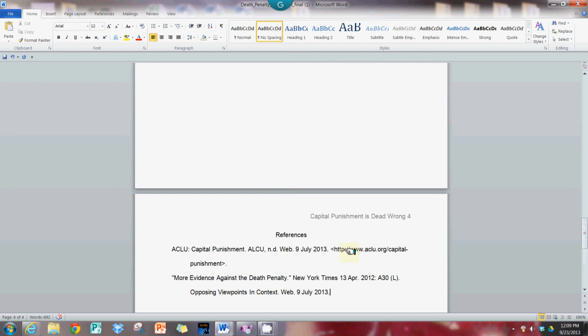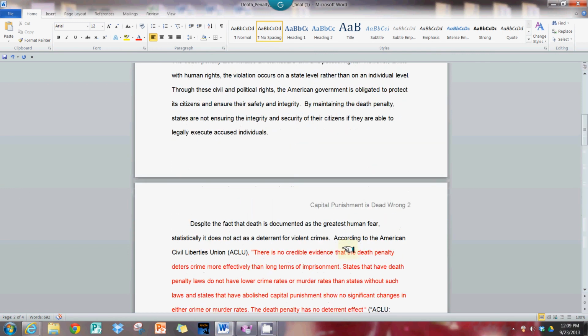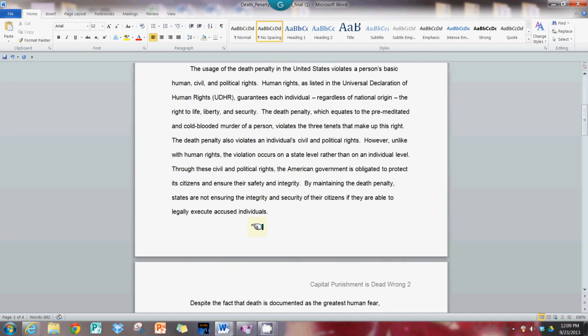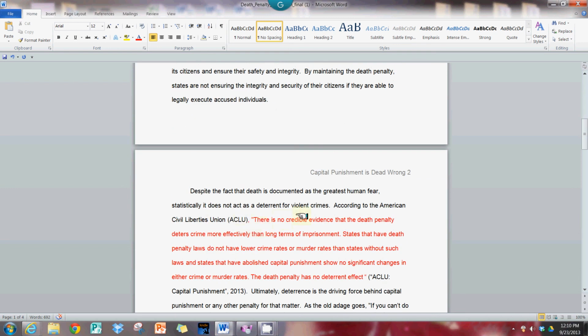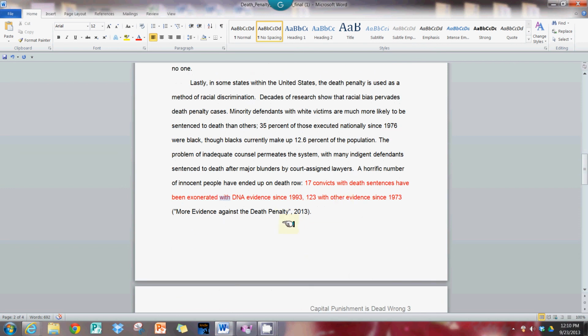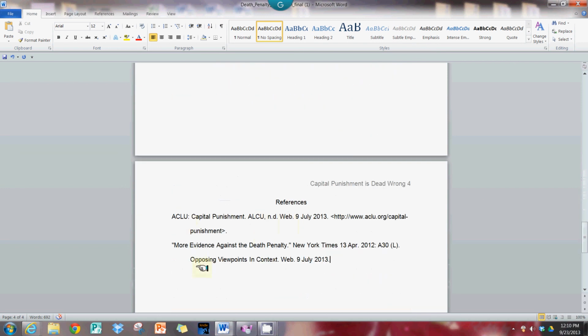But this is then a complete paper that's 3 pages there. It's all correct with its header, that is the page numbers, a proper heading, a good title, the internal documentation, whether it's a quote or whether it's a paraphrase, is all properly done. There's a references page, all properly done. Then this is an A paper.